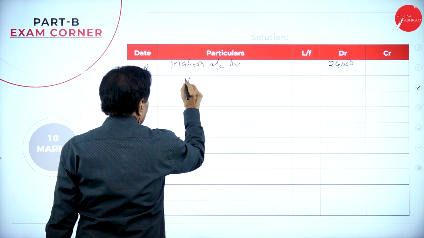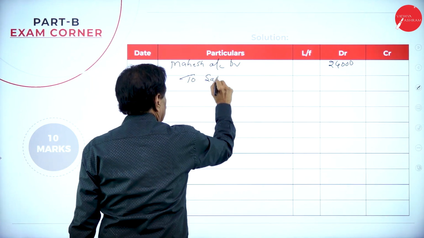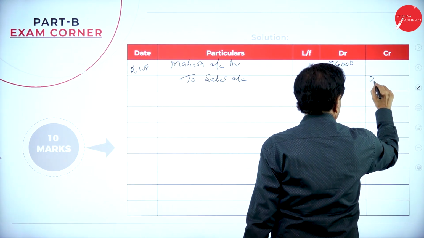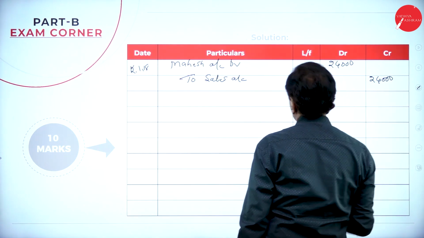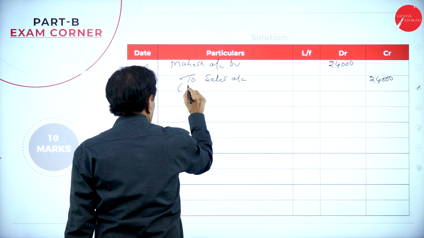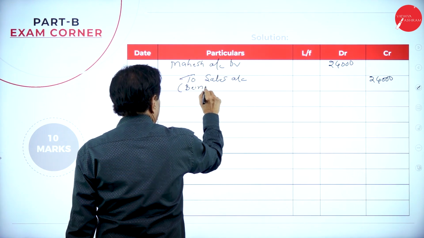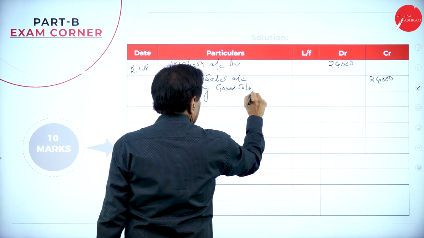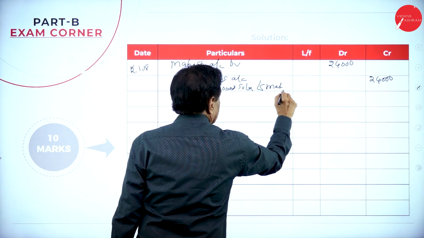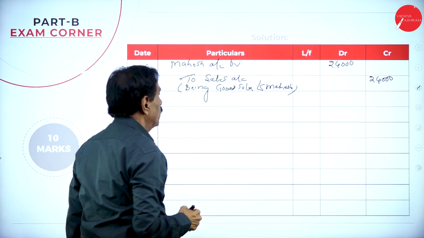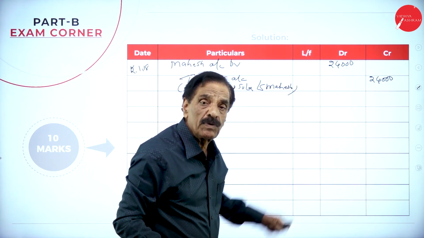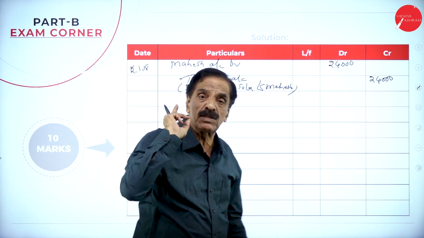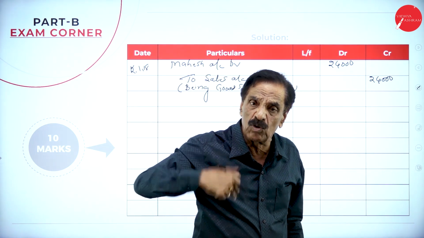24,000 to sales account, 24,000. Being goods sold to Mahesh. Okay. So Mahesh becomes the debtor. We sold goods to Mahesh. How much? 24,000. He has to pay how much? 24,000. Mahesh is a personal account. Debit the receiver. Goods is going out.